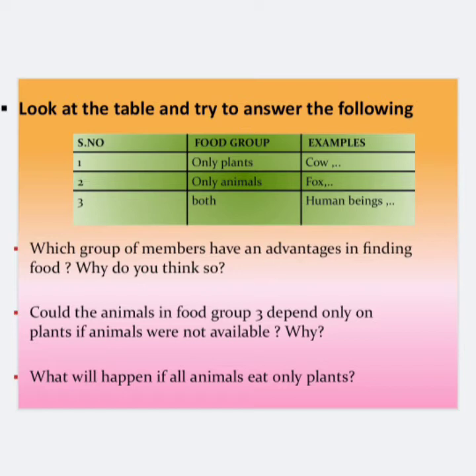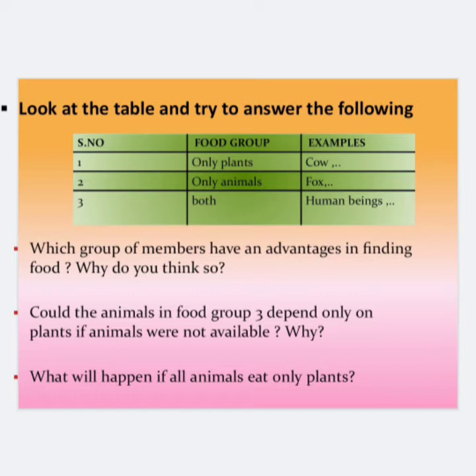So among that, which of the group is getting advantage, the question is asking. Okay, so the answer is the animals that eat plants may have an advantage in finding food, as we can find the plants found everywhere, right?